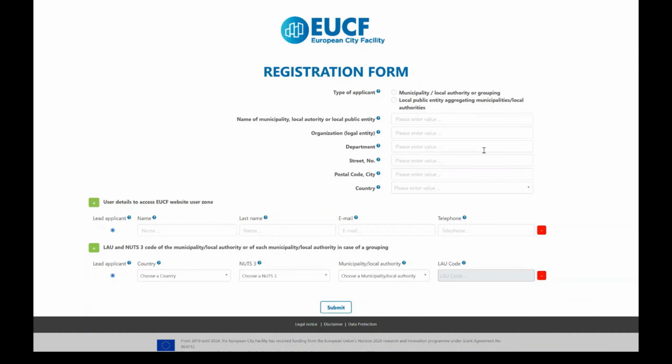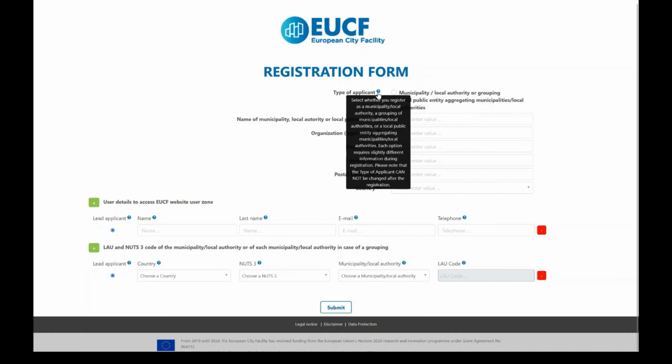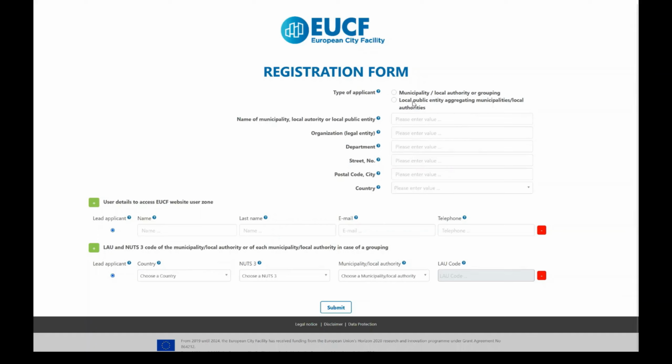After completing the eligibility test, you will go to the EUCF registration form. By completing properly all the blank boxes, you will register your authority in the EUCF system and continue the applying process. Take note that under the question mark given next to each section, you can find the guidance about the information that must be filled in.